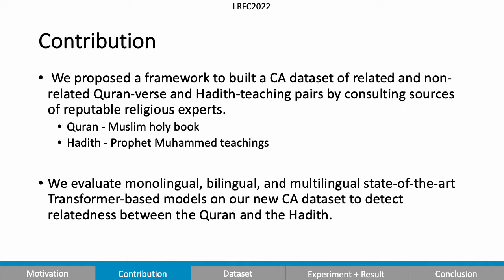So our first contribution is a framework to build a classical Arabic dataset of related and non-related Quran verse and Hadith teaching pairs by consulting sources of reputable religious experts. Once we have this dataset, we evaluate monolingual, bilingual, and multilingual state-of-the-art transformer-based models to detect relatedness between the Quran and Hadith pairs.